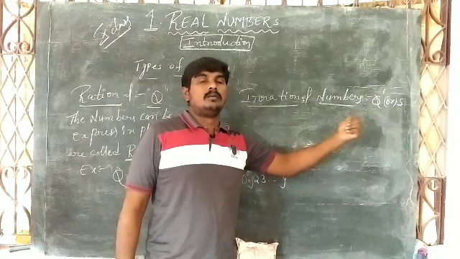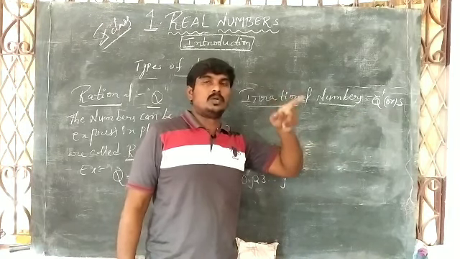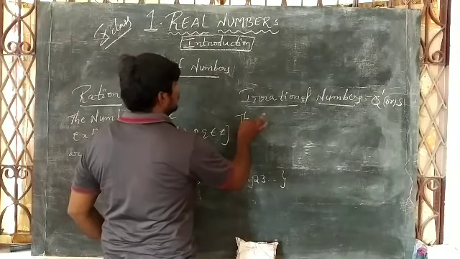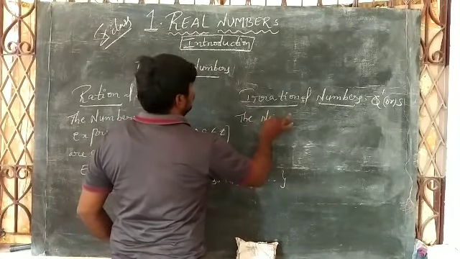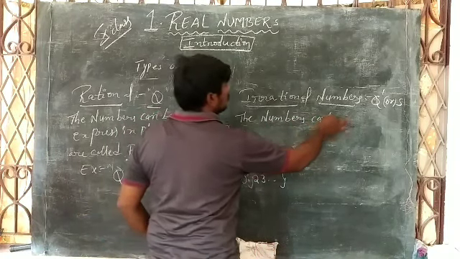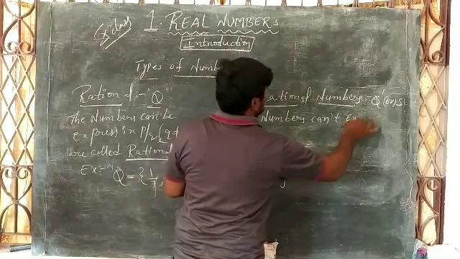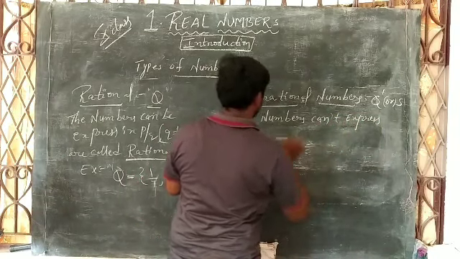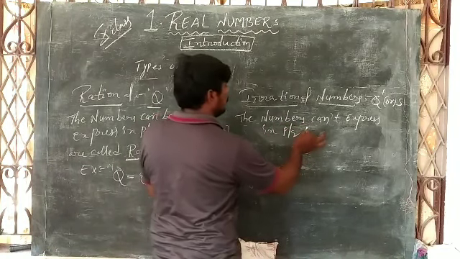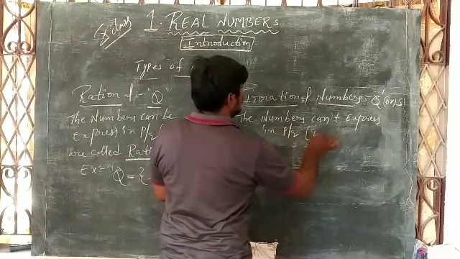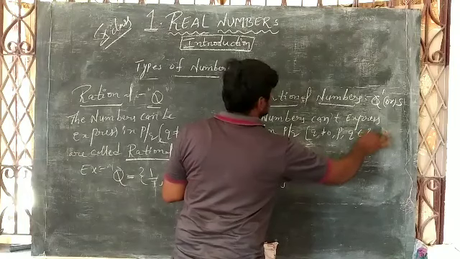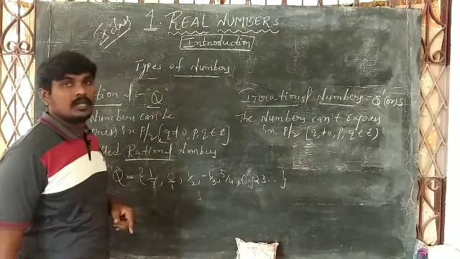In the word surd, the first letter is S. In the 9th class, you know about surds. So the numbers which cannot be expressed in p by q, where the condition is the same as rational numbers: q not equal to 0, p, q belong to integers. The condition is the same as rational.